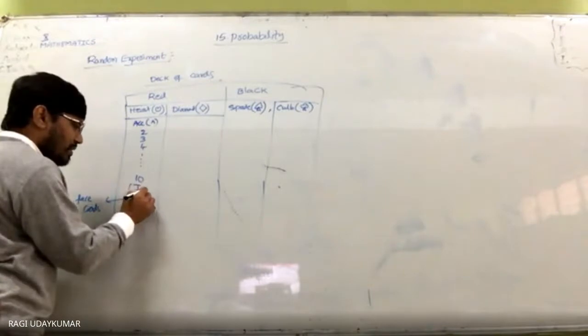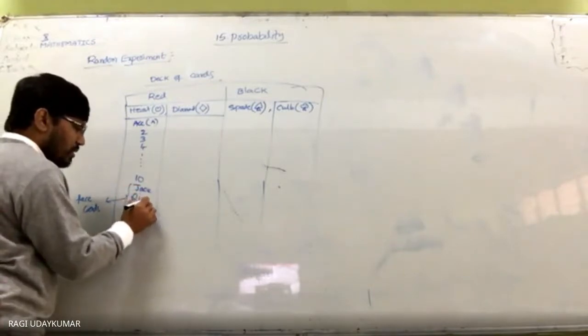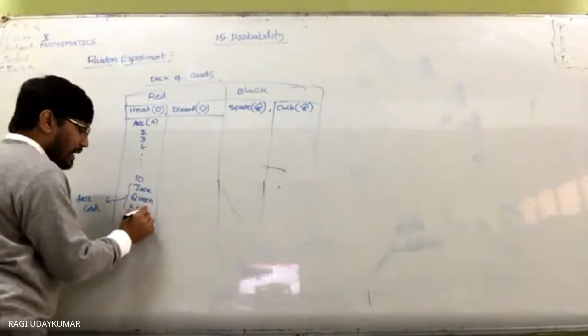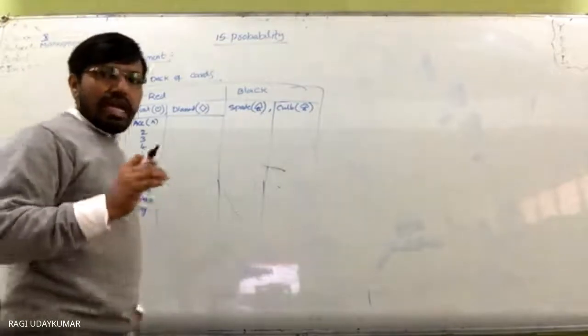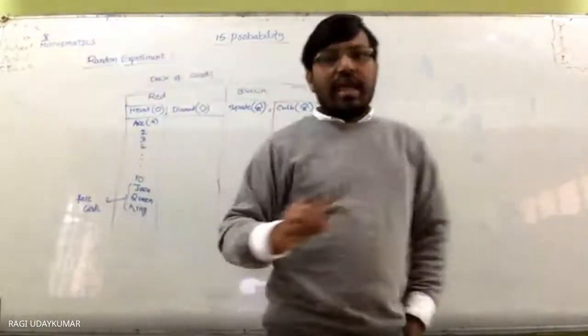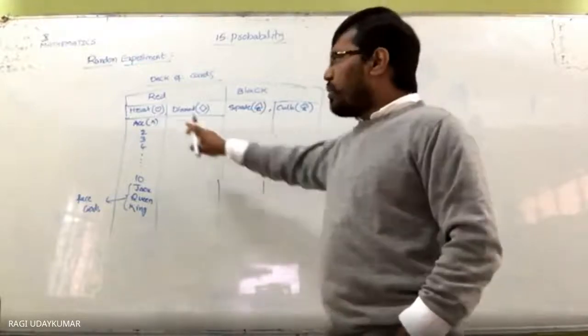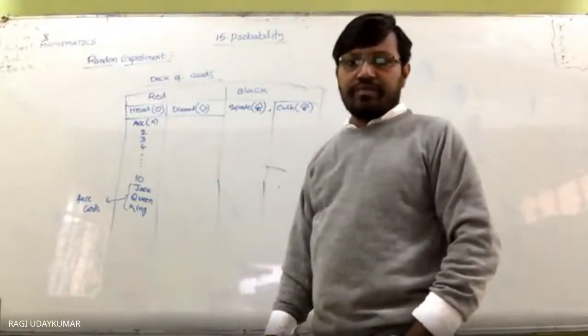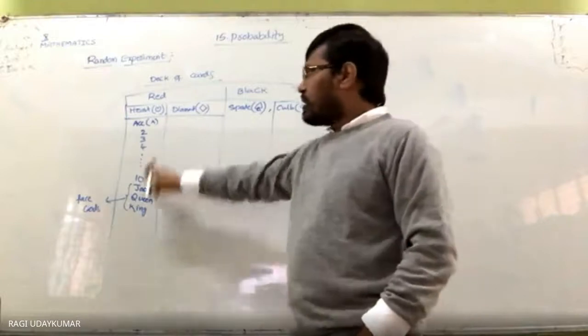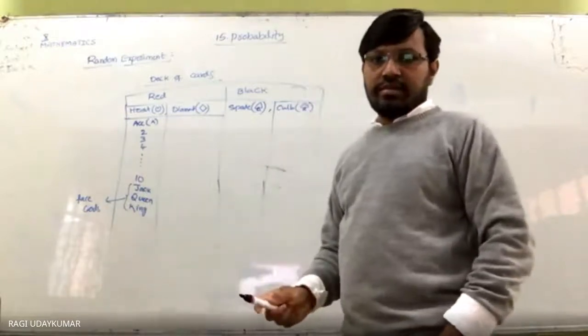One is jack, queen, king. Jack, queen, king. So like this, in every symbol, how many cards are there? Total number of cards? 13. 13 cards will be there.